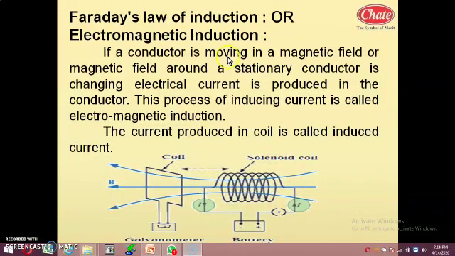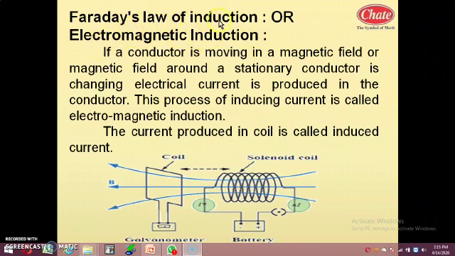Let us start Faraday's law of induction. In the last session we discussed this. Once again we will revise this and shift to the next heading. What is Faraday's law of induction, or what is electromagnetic induction?